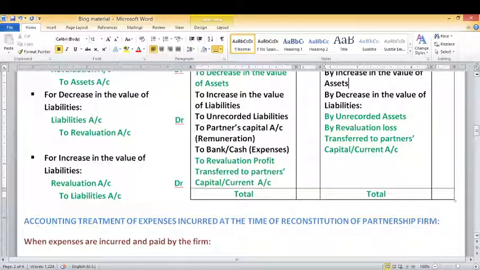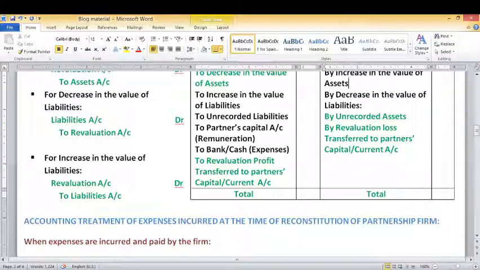Now, if there is any increase in the value of liabilities, it is a case of loss. So it will be recorded on the debit side of the revaluation account. Any increase in the value of a liability will be recorded on the debit side of the revaluation account. What will be the entry for it? Revaluation account debit to liabilities account.